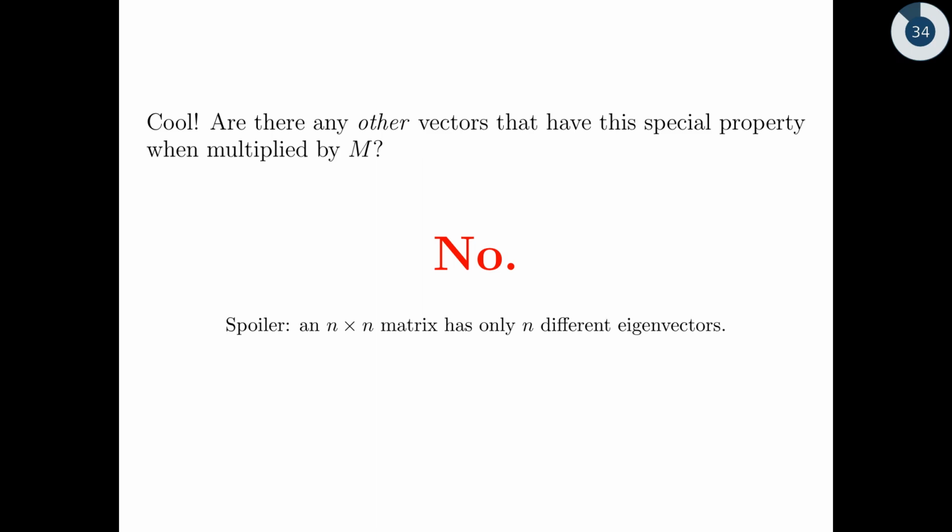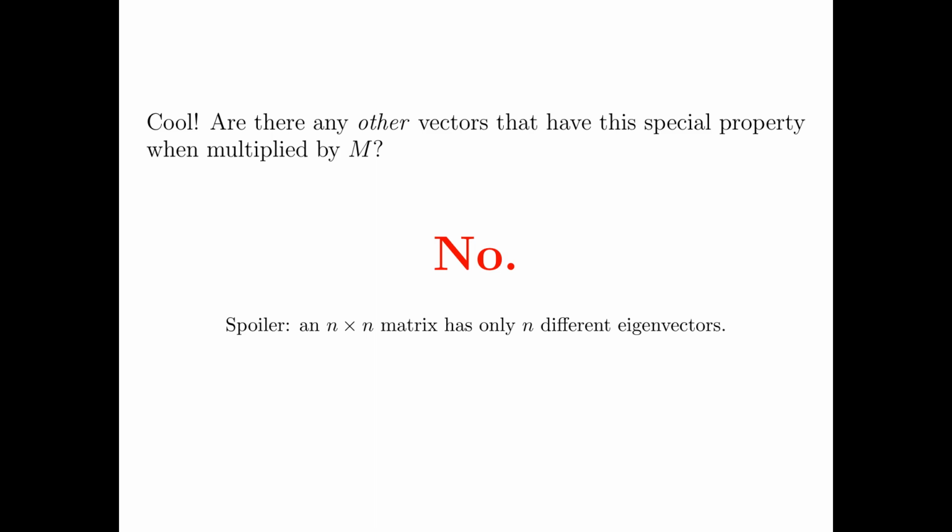An n by n matrix has n eigenvectors at most. Okay, most of them do, in fact, have n eigenvectors. There's a weird case where it'll have fewer than n eigenvectors. We'll talk about that in a couple of segments. But here's just a fact to take to the bank. If you've got a 7 by 7 matrix, it can have 7 eigenvectors but no more. And if you have a 2 by 2 matrix, it can only have 2 eigenvectors, no more.